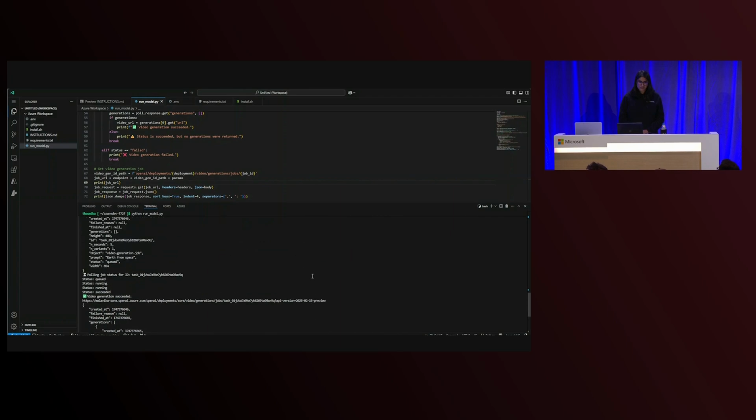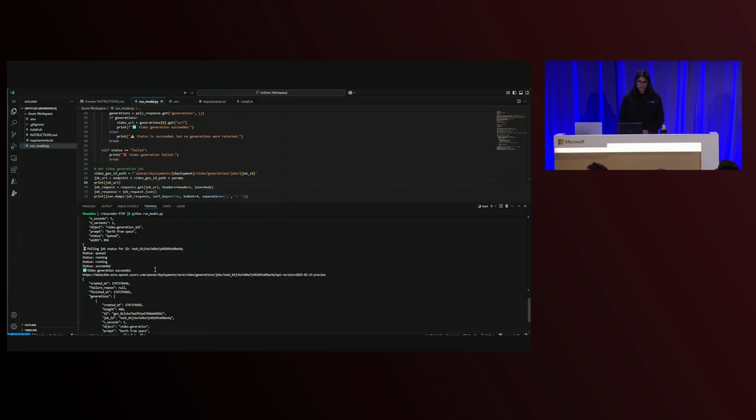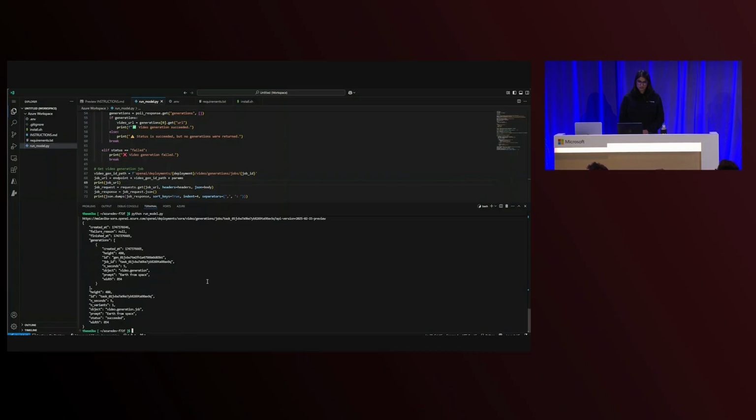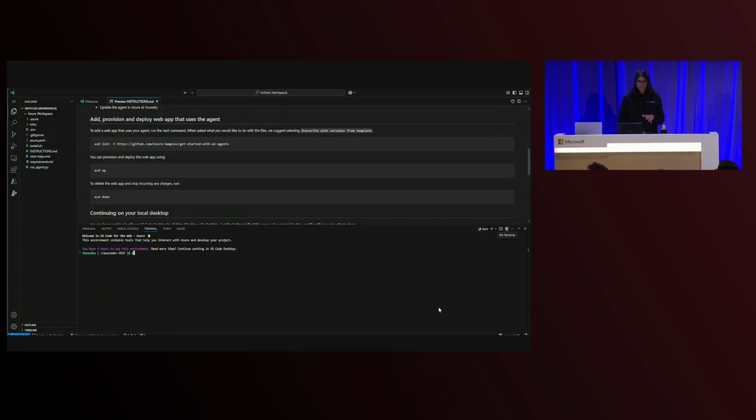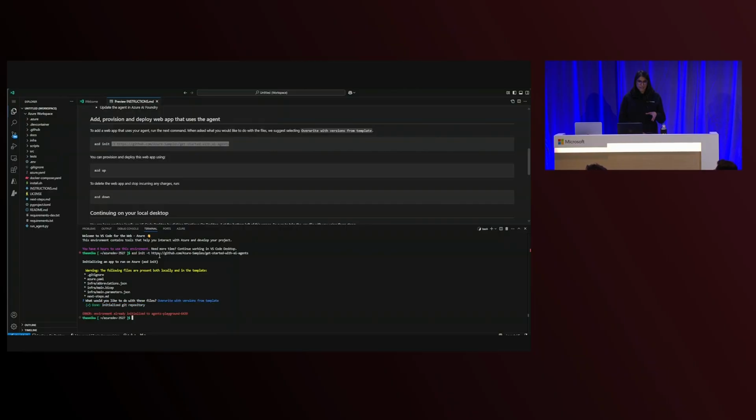So if I scroll up, you can see that the generation was completed and successful. Okay, so that's great. Now I want to try and spin up a web app with this model. So I'm running AZD init, and I'm cloning the repository that I was using, which is Getting Started with AI Agents. I'm overriding it, which immediately changes the structure of the repo. So now I'm including files that will also help me build my web app, not just the files that I was using from the playground itself.